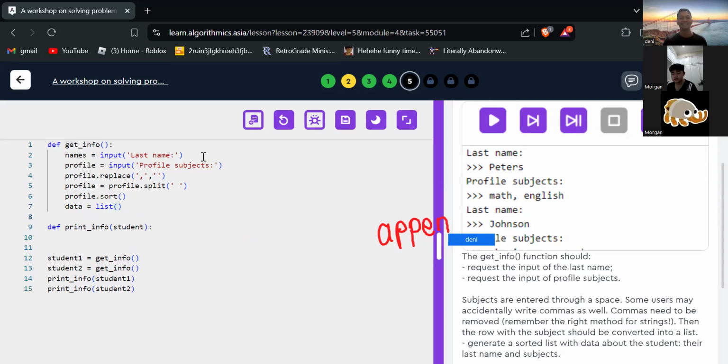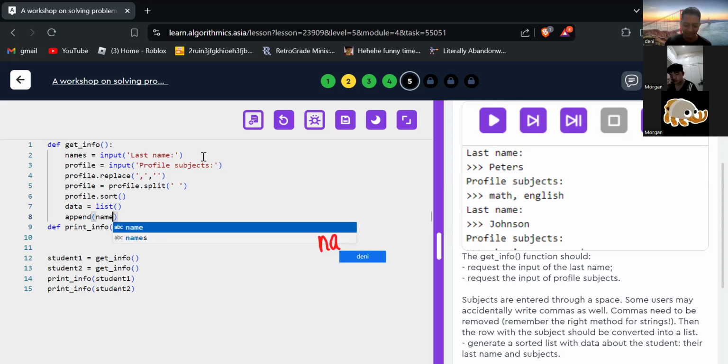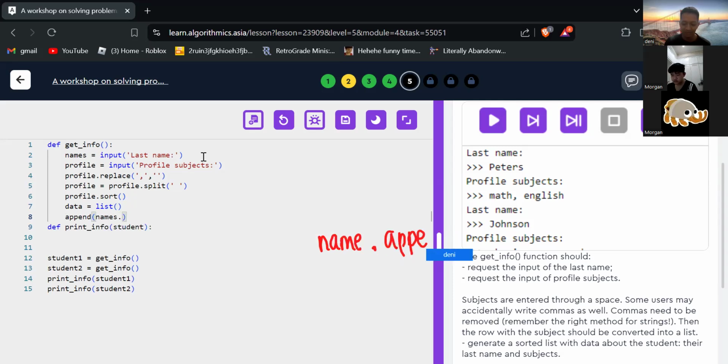Append. Here. The name of the list. Name dot append the item.